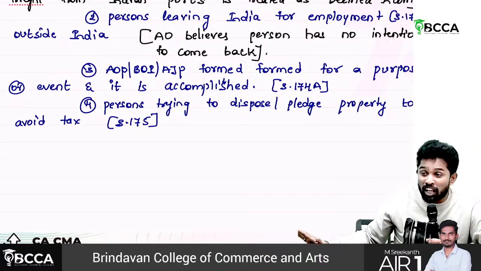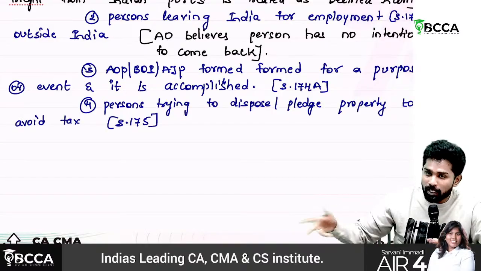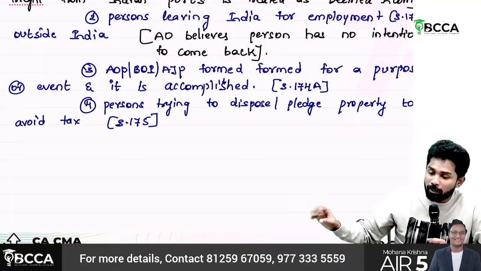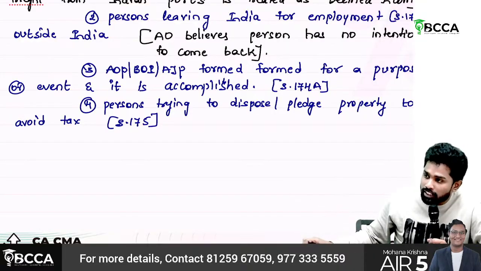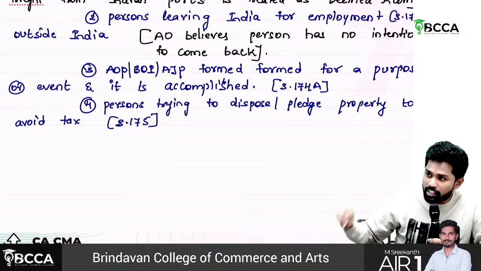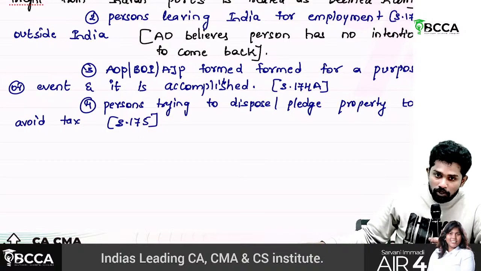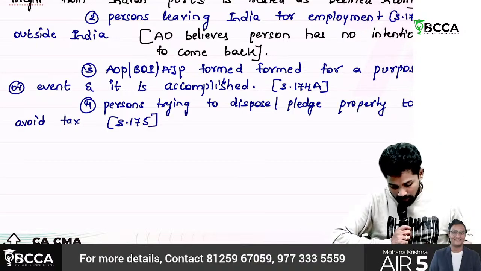So that's the way to avoid the tax liabilities, with an intention to transfer the property or to pledge the property. If the department gets such information, they need not wait for the next year. What they can do is, right now they can go and ask him to pay the taxes. I mean, they'll assess the taxes and ask him to pay. So the last one, sir, the fifth one.